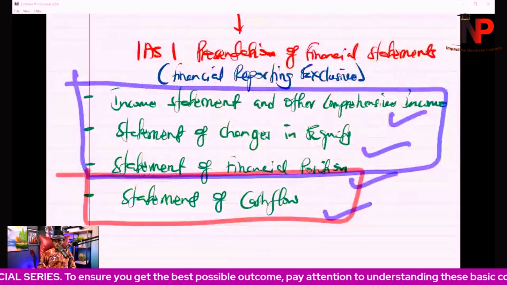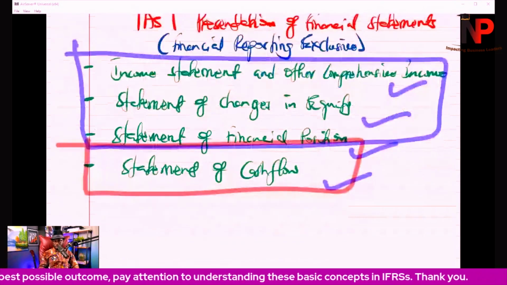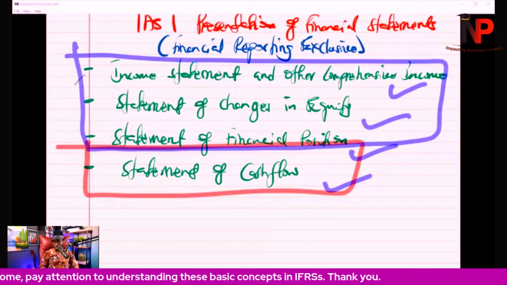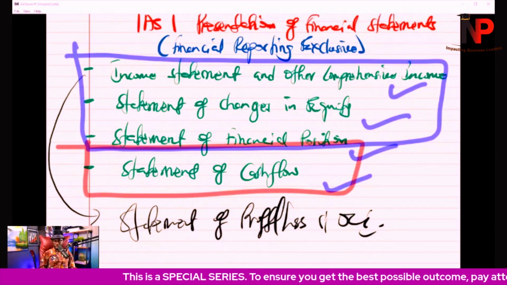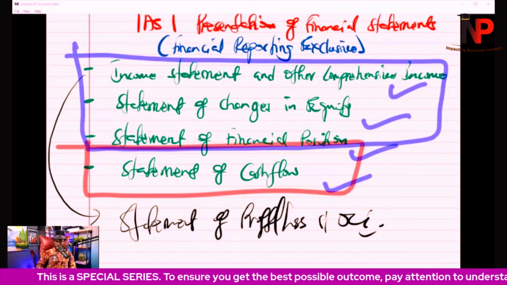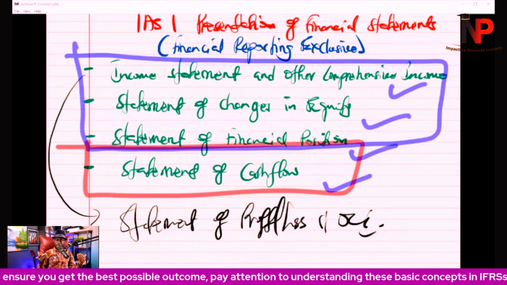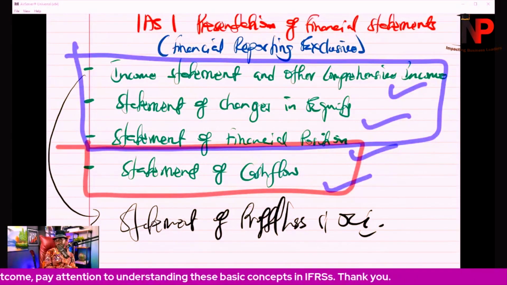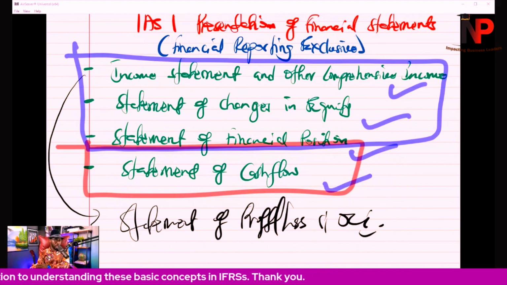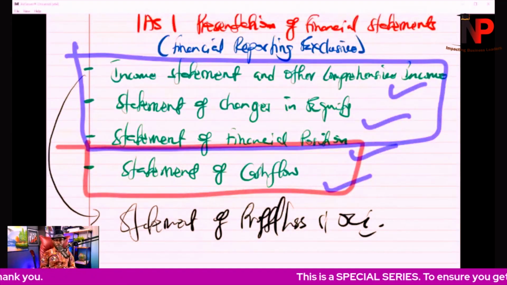So number one, we're going to have the income statement and other comprehensive income. Alternatively, this could also be called the statement of profit or loss and OCI. Then we're going to be having the statement of changes in equity, the statement of financial position, then the cash flow statement. It depends on how excited the examiner is. You are going to be getting a question on the statement of cash flow, or the statement of comprehensive income, statement of changes in equity, and statement of financial position together.